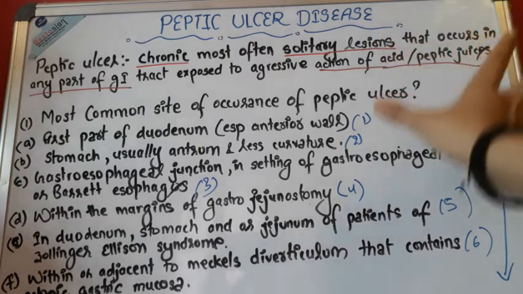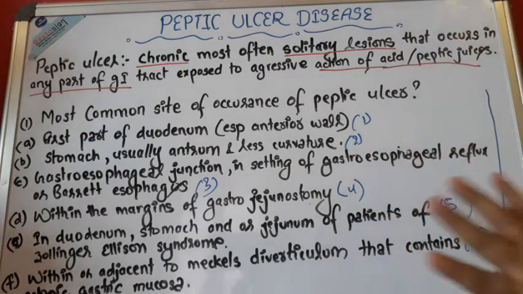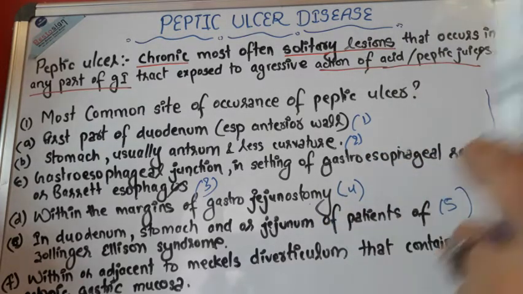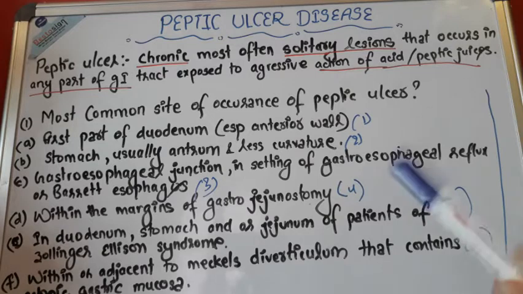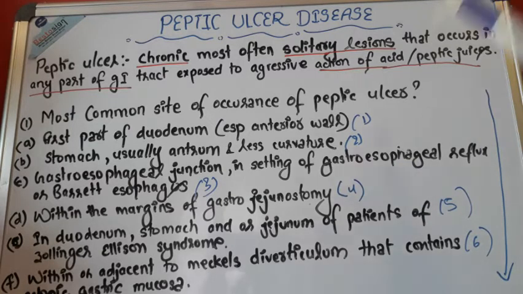So you have to remember everything, okay? You have to know this everything, because you will definitely be asked this on vivas. And you should also know about the most common site and other things, okay, about the occurrence of the peptic ulcer. And this was about question number 1.